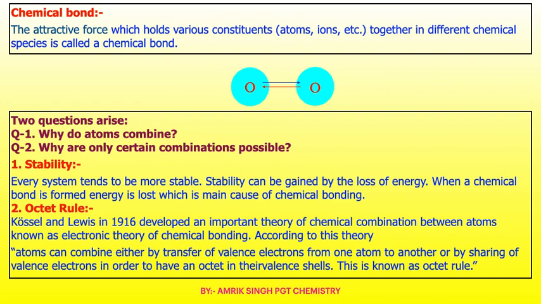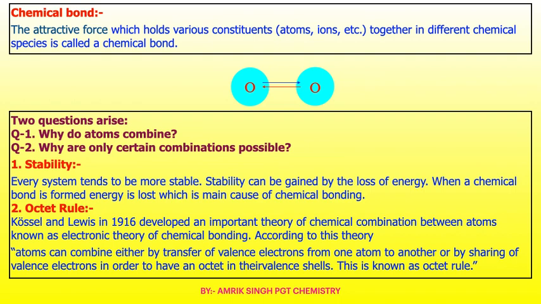Octet rule. The second question, why certain combinations are possible, is answered by the octet rule. Kossel and Lewis in 1916 developed an important theory of chemical combination between atoms known as the electronic theory of chemical bonding. According to this theory, atoms can combine either by transfer of valence electrons from one atom to another or by sharing of valence electrons in order to have an octet in their valence shells. This is known as the octet rule.